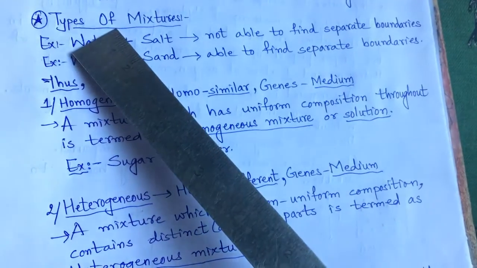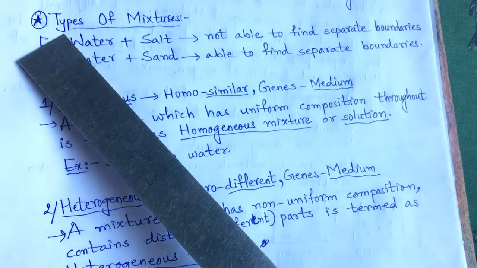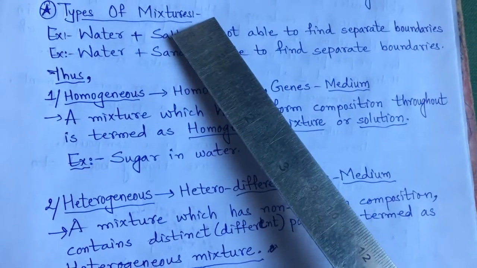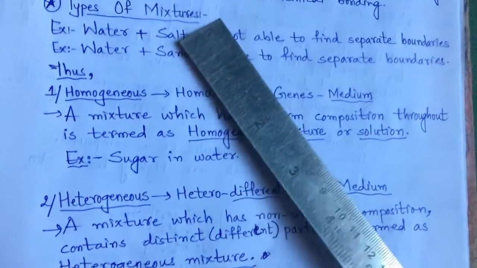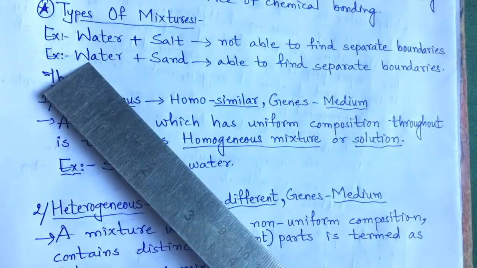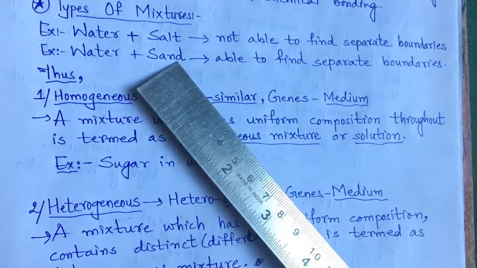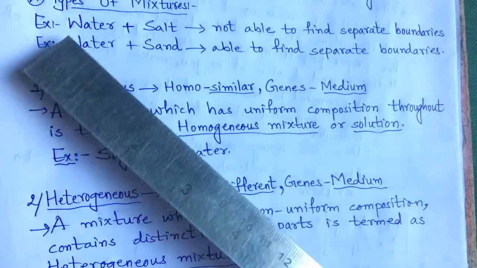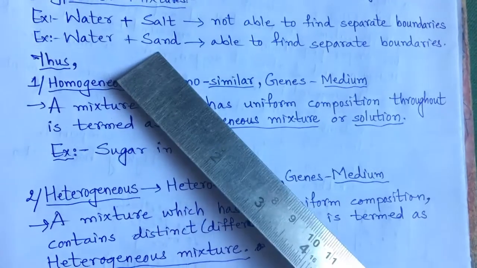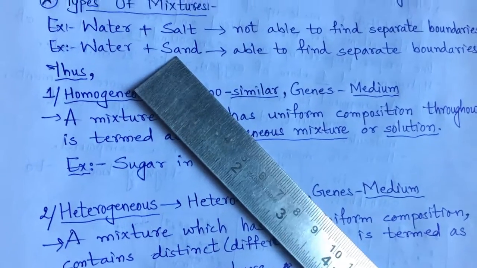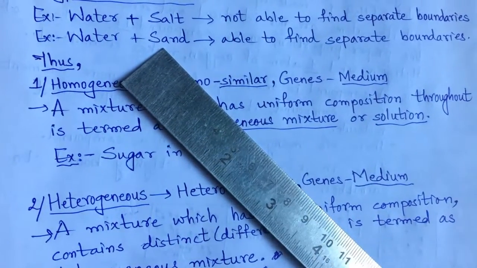Now, from these studies, scientists learned different types of experiments and gave the idea about the types of mixture. Right? Here, I have given an example. My dear students, if it is possible, you should also do this activity at your home, so your concept about the types of mixtures will be clear.